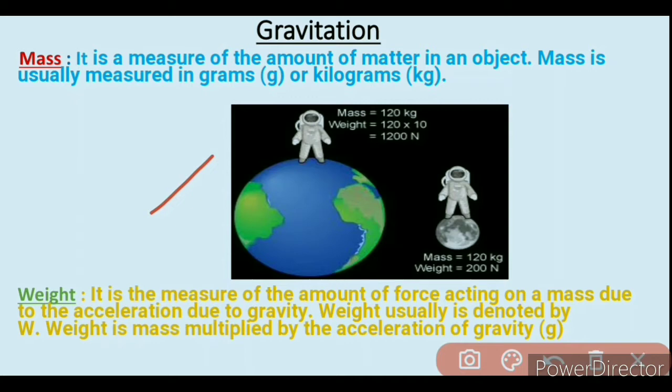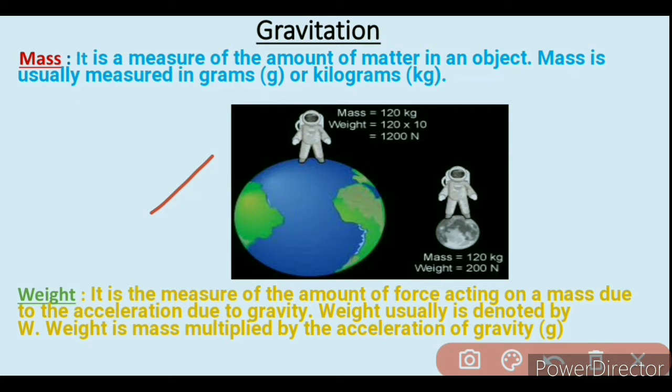We have an example. The mass of the astronomer on Earth and on Moon is the same because the mass of the object remains constant no matter where it is placed. But the weight of the astronomer is different on Moon and on Earth because weight depends upon gravitational force. The weight of the astronomer on Earth is greater than on Moon because of the stronger gravitational pull on Earth.